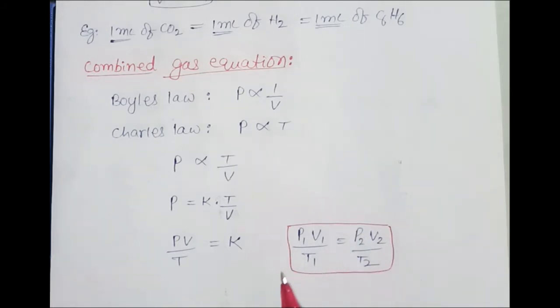Let us derive Charles' law also. Here in Charles' law, pressure is a constant, which means P1 and P2 get cancelled. So V1 by T1 is equal to V2 by T2. Yes, that is the Charles' law statement.